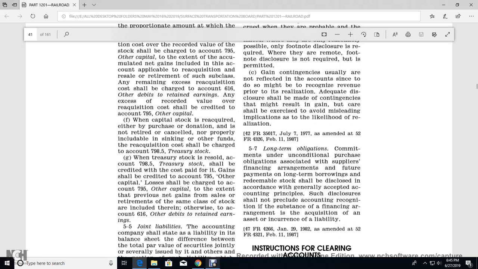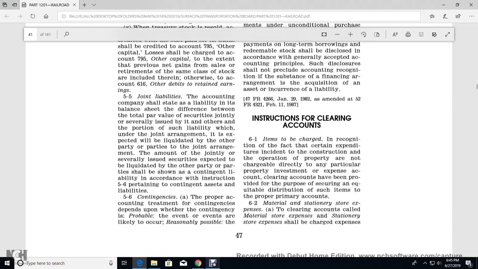Alright, 5-7, the long-term obligation. The commitment under unconditional purchase obligation associated with the supply of financial arrangement, the future payment of the long-term borrowing, of the redeemable stock, with the disclosure for the general safety. The accounting principle shows the disclosure should not preclude the accounting recognition of the substance of the financial arrangement with the acquisition of assets or the incurrence of a liability, or instruction for clearing accounts.